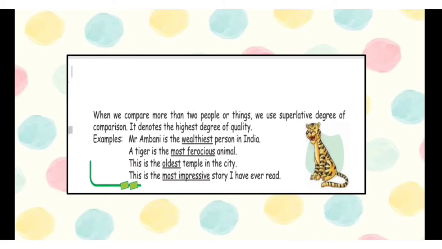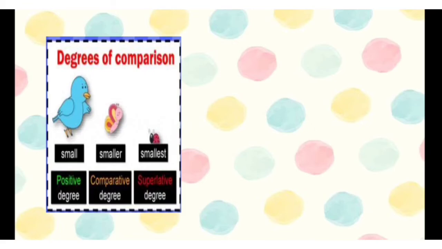Now, in the first and third sentences, we have added est to the positive form of adjective. Whereas, in the second and the fourth sentence, we have added most to the basic form of adjective or with the positive degree of comparison. Right? I hope this much is clear to you. Now let's take few examples.